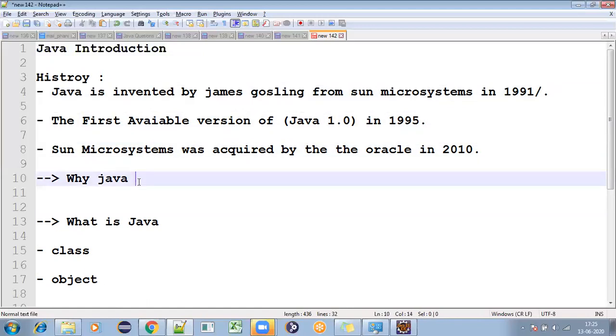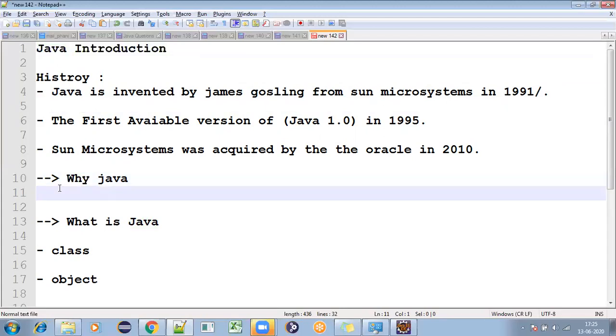Okay, now the first question. If you want to learn anything, we need to understand why we are learning the concepts, right? So why we are learning the languages as well, right? For anything you want to learn, first you need to understand what it is and where we are going to use this particular concept. That is how we need to understand the concepts, right?